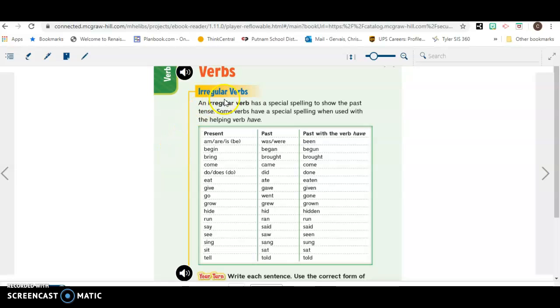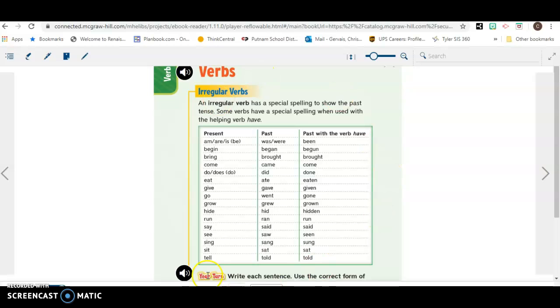Okay, we're going to continue talking about irregular verbs. An irregular verb has a special spelling to show the past tense. Some verbs have a special spelling when used with the helping verb have, has, or had, and we're going to take a look at those today.